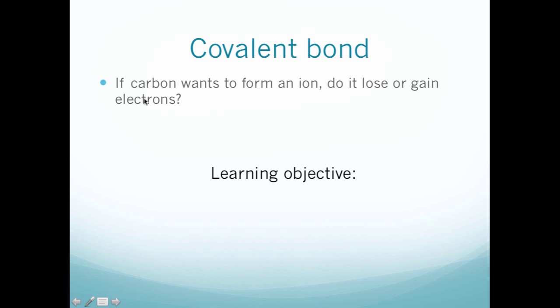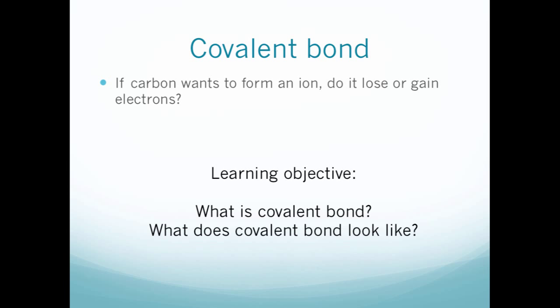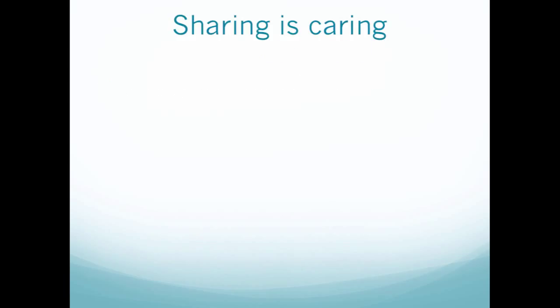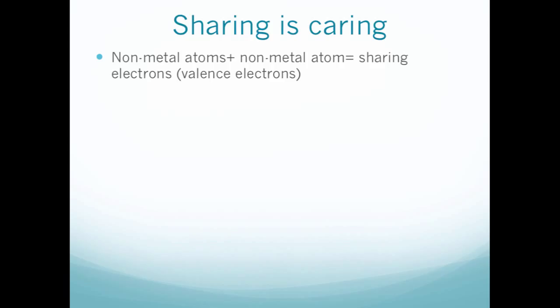Today's learning objective is, what is covalent bond and what does covalent bond look like? So sharing is caring. When you have two non-metals meeting up with each other, they will share electrons. So we talk about when you have a metal atom meeting up with a non-metal atom, they will have a kind of lose or gain action happening. They will take away and grab another one from each other. But in between non-metal atoms, it's a sharing of electrons.